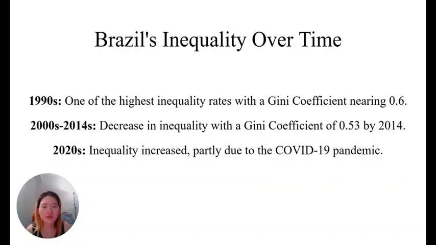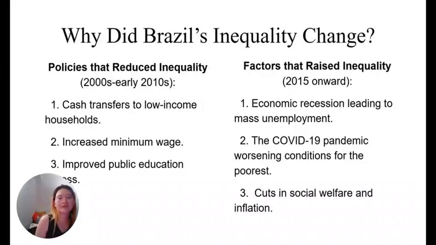Now, let's move on to the Brazilian case, where these measurements have differed significantly through the years. In the 1990s, Brazil was one of the countries with the highest inequality rates in the world, with the Gini coefficient nearing 0.6. Between 2000 and the start of the 2010s, inequality fell, and by 2014, the Gini coefficient dropped to around 0.53.